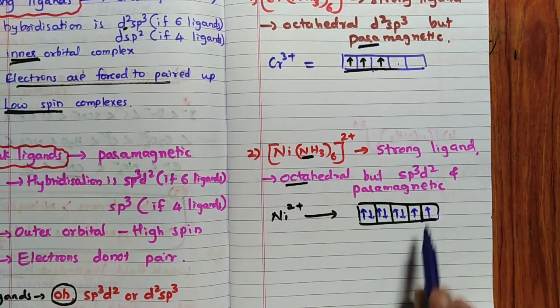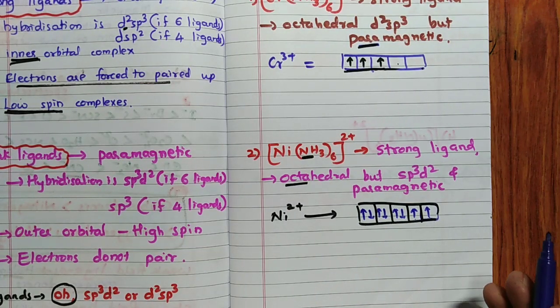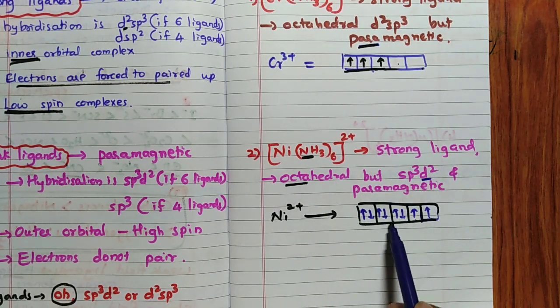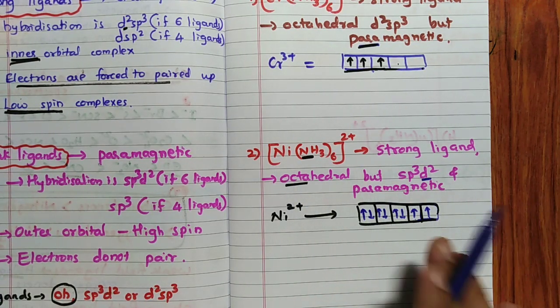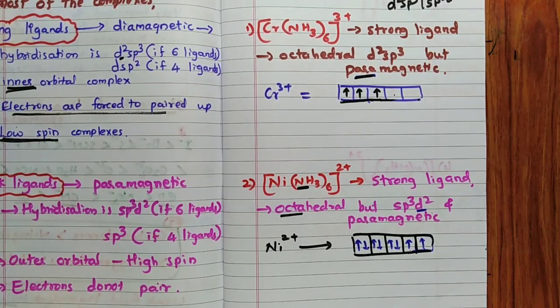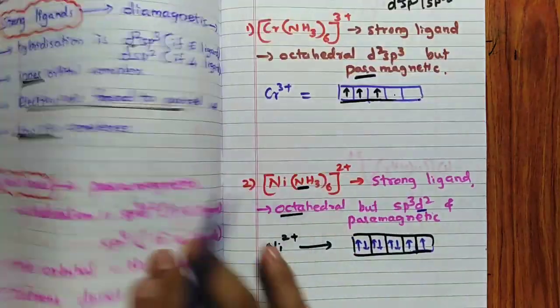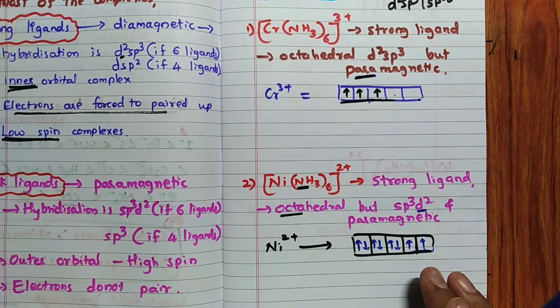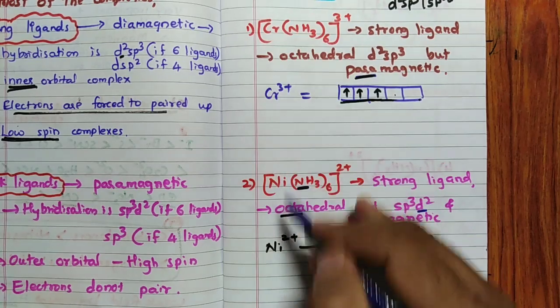So hence remember, either d2sp3 or sp3d2 is possible. Hence, even if you pair up it is not possible, then what will it do? It will take the orbitals from the next outer d orbital. Hence sp3d2, there is no pairing. So 2 unpaired electrons, so it is a paramagnetic structure. So it is not the condition that it should always be paired whenever there is a strong ligand. First of all, the strength of the ligand is not explained by VBT. Remember, that is explained by CFT. Whatever order I have given is explained by CFT. Remember, it is based on experimental observation, whether it is sp3d2, d2sp3, octahedral, tetrahedral, square planar, all these things. These are the two exceptions.